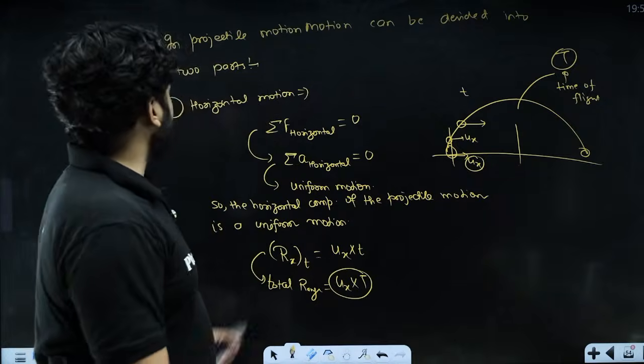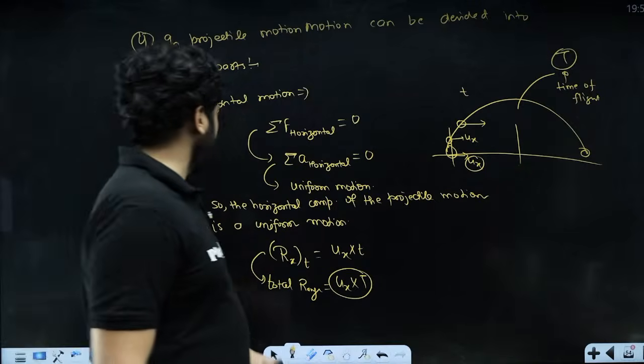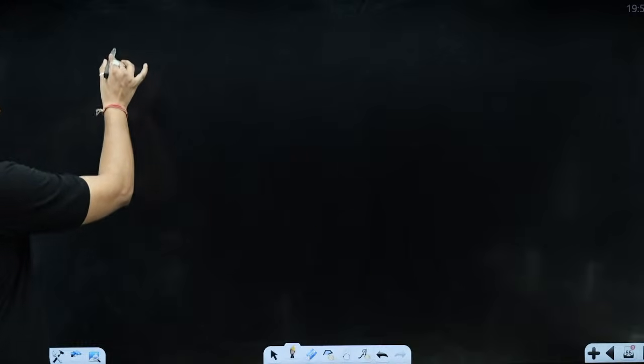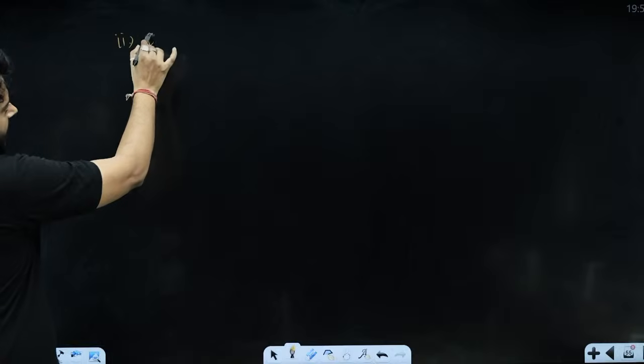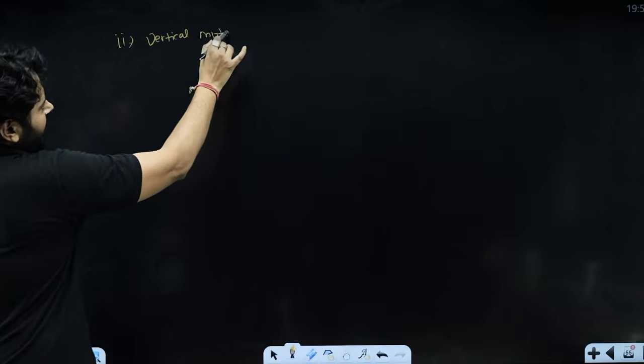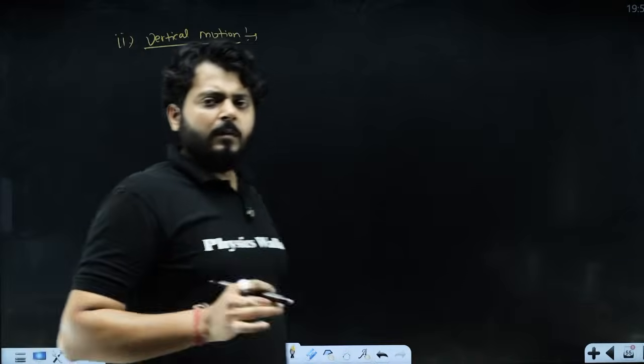Okay, so this is about the horizontal motion, and this is where we have figured out what will happen because of the horizontal component, right? This is the analysis of the horizontal motion. Second is vertical motion. My dear kids, when we talk about the vertical motion of the projectile,